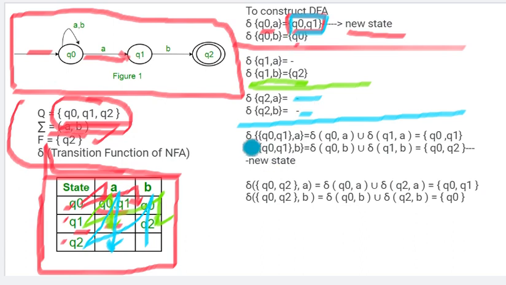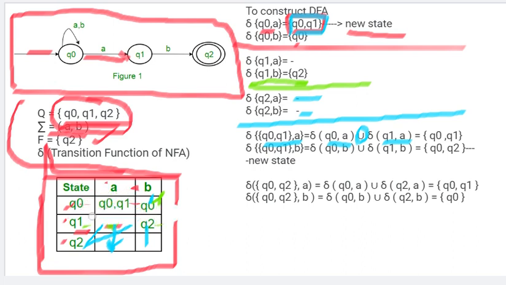So now our task is to find the transition of Q0 Q1. As I said, Q0 Q1 on input A means you need to find the transition of Q0 on A and Q1 on A, the union of both. Individually, what are their transitions? Clubbed together.